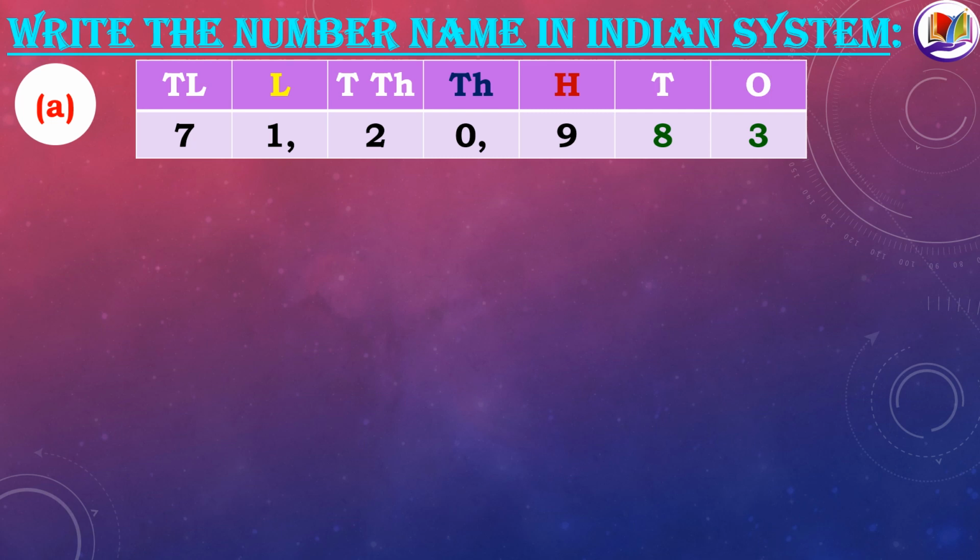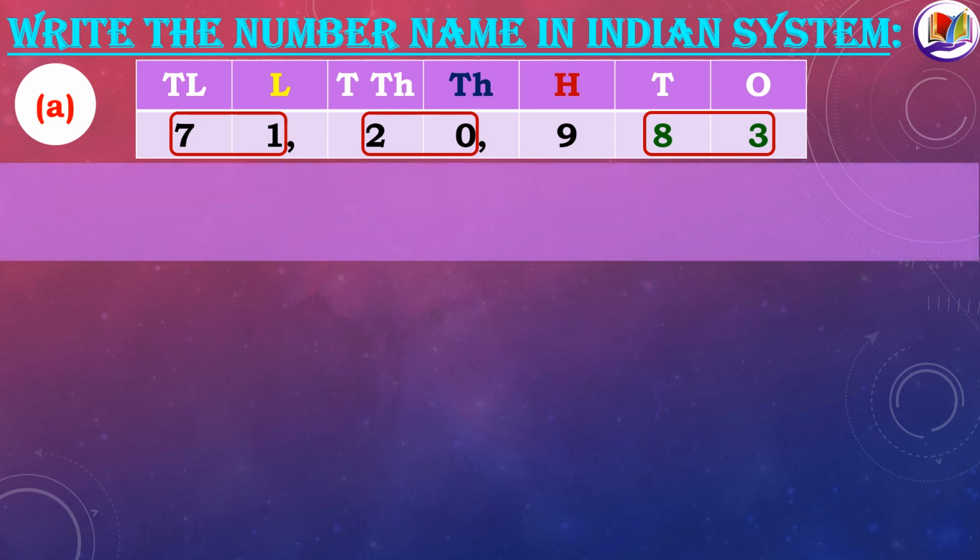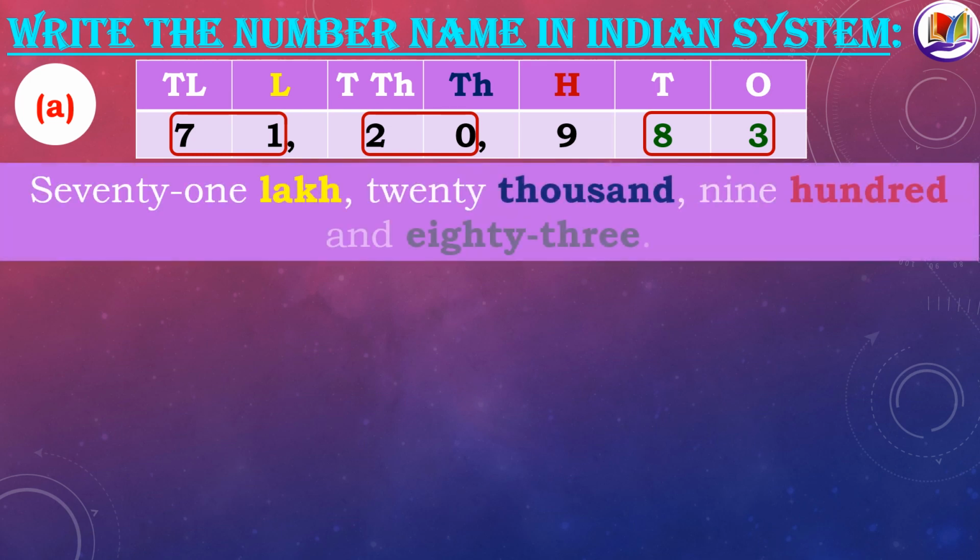Here are a few examples shown along with the color coding for you to understand more about number name. So let's see. First is 71 lakh is circled here. Then comes the next set of friends, 20 and 1000. Then 100 who doesn't have a friend. So 983. So is it easy now for you to read the numbers? If not, let's have one more example.